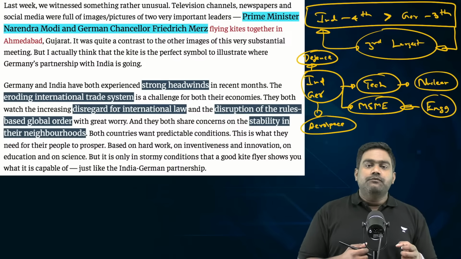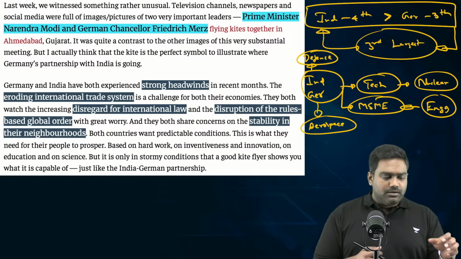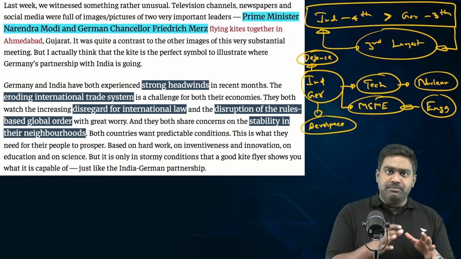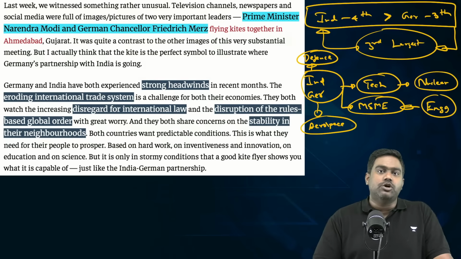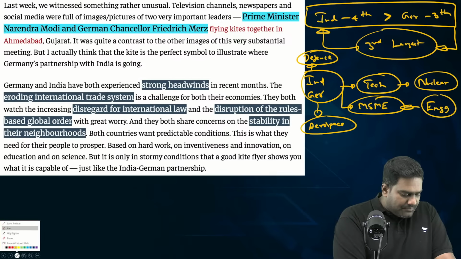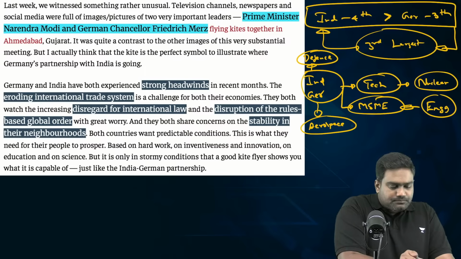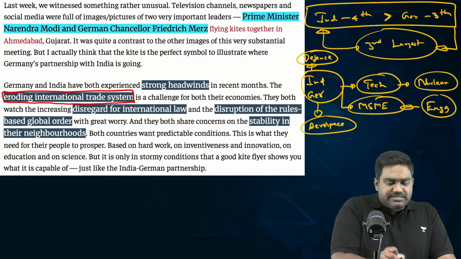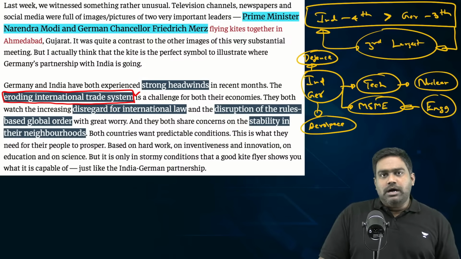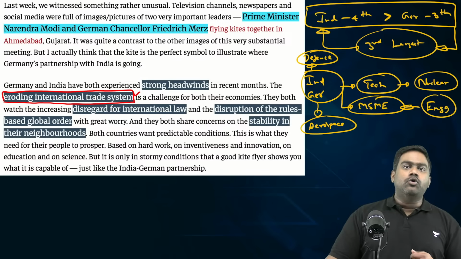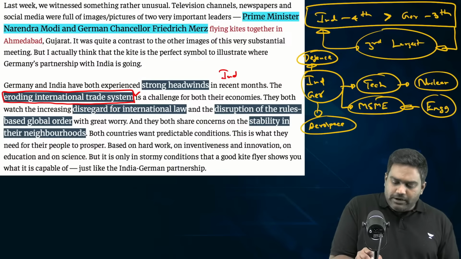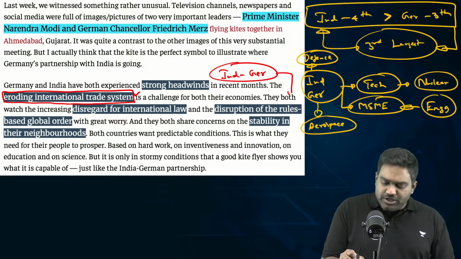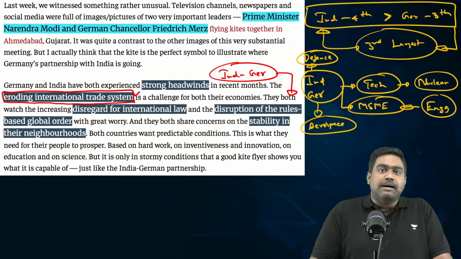And in today's world, where we are facing unprecedented challenges, a relationship like the India-Germany relationship can actually bring some stability and help counter the trend of uncertainty which is affecting global geopolitics. Given the tariffs of US President Donald Trump and how the international trade system is being eroded and broken down, how the multilateral world order is being eroded by the policies of the US and even by the actions of China, it's very crucial for India and Germany to work together as two major economies and powers. They can help bring some sense of balance into the global economic and geopolitical world order.